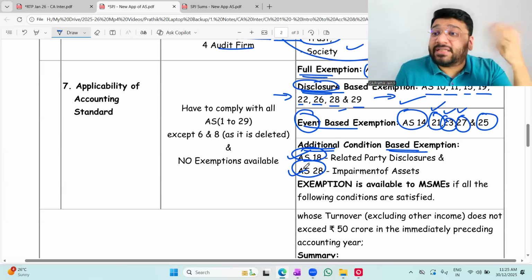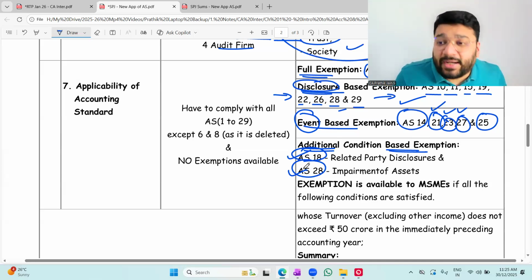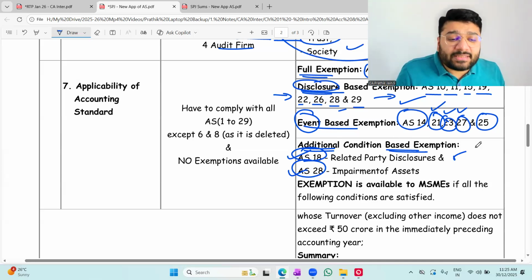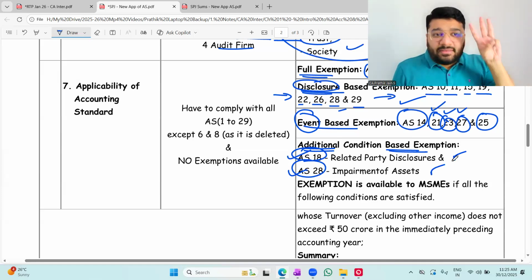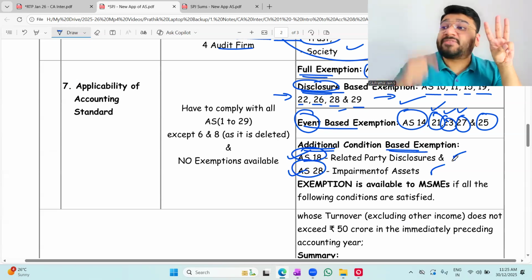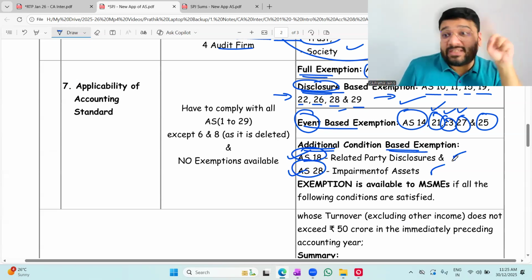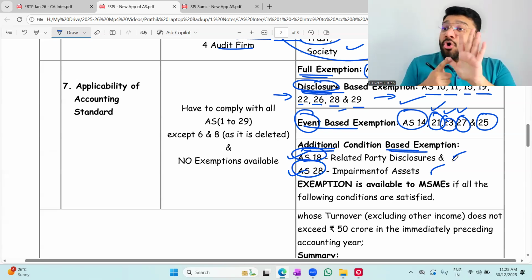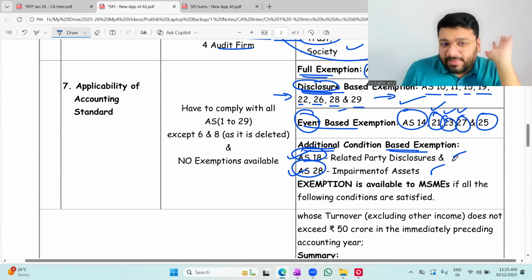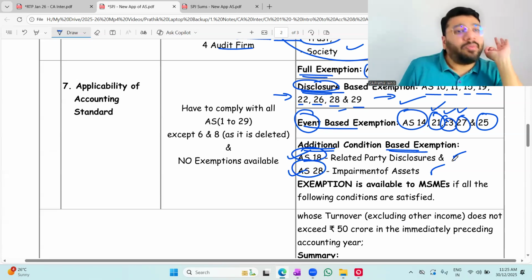Sir, if I violate those conditions, what to do? Then you have to comply with AS 18 and AS 28. AS 18 stands for related party disclosure and AS 28 for impairment of assets. These three conditions are related to the previous five conditions. In the previous five conditions, the first was the listing criteria, the second was nature of business criteria, the third was turnover, the fourth was borrowing, and the fifth was holding and subsidiary. Leave the first two. What are the remaining three? Turnover, borrowing, holding and subsidiary. Same three conditions, copy paste.